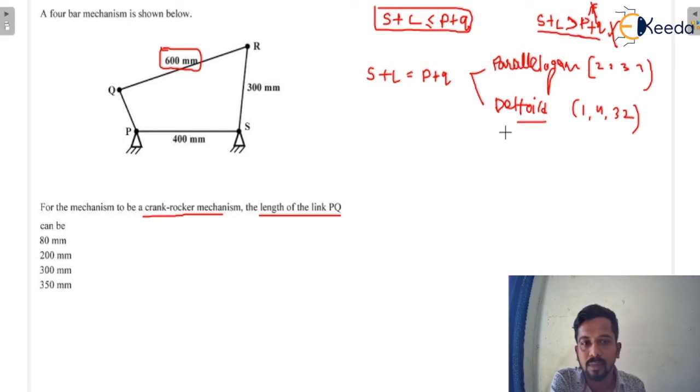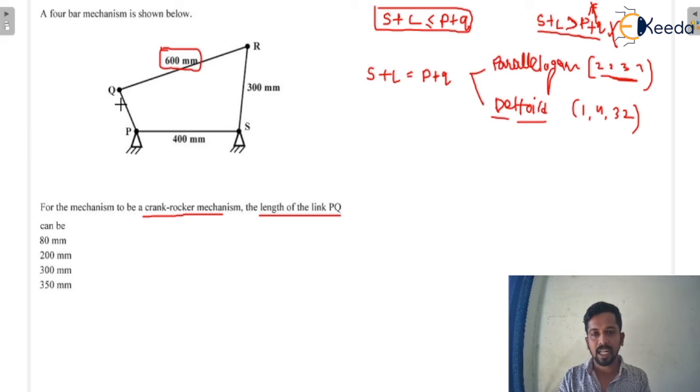Now in case of parallelogram, the lengths of the links are like that, but seeing this diagram we cannot say this is a parallelogram, because the dimensions are different from each other. There is a possibility for it to be a deltoid linkage.